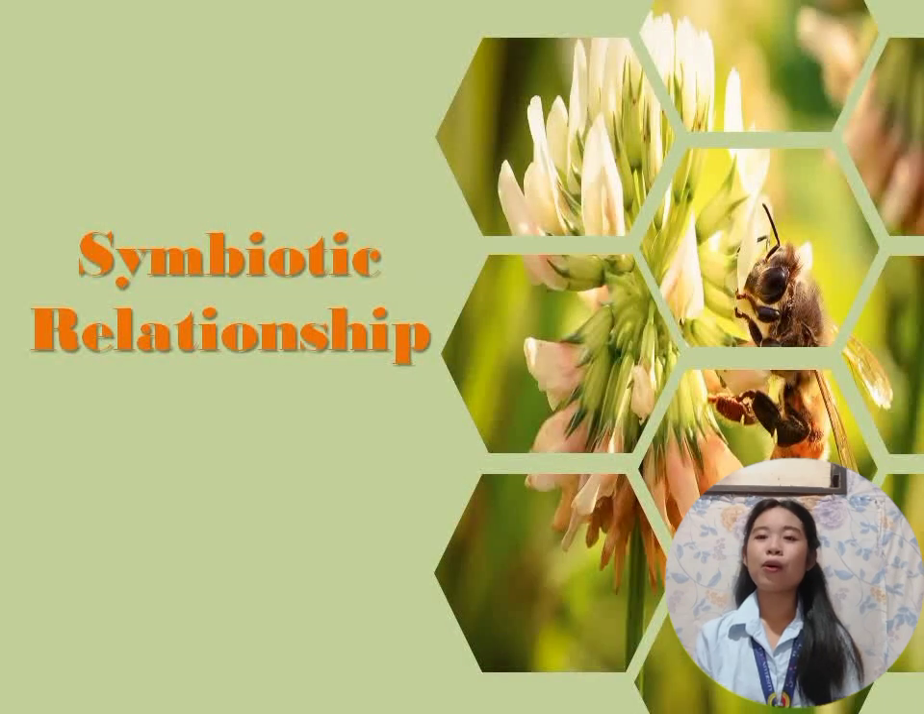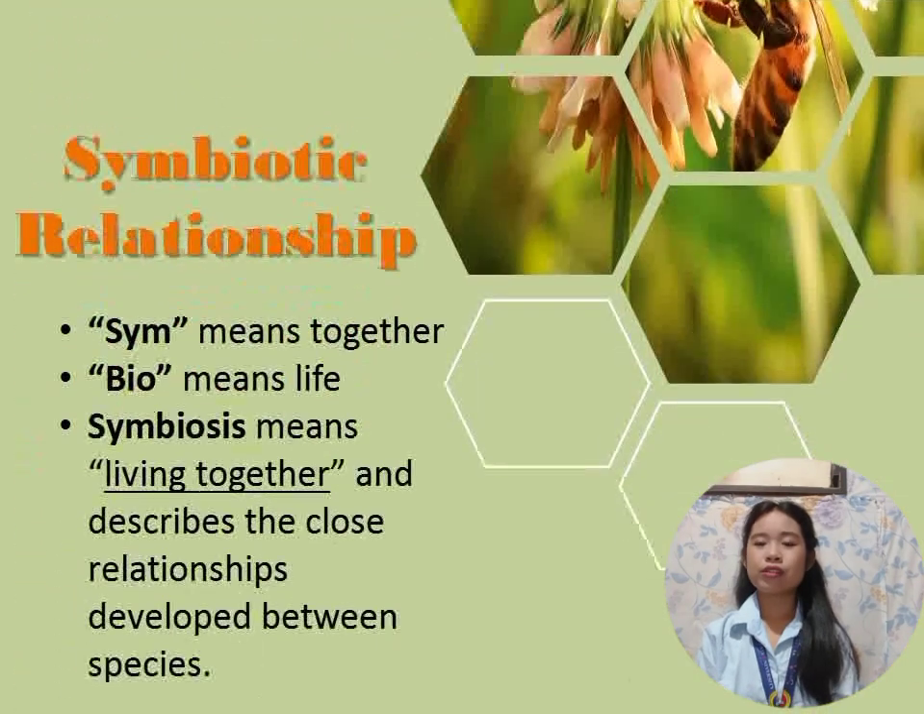So, what are symbiotic relationships? As I've said earlier, there are different kinds of relationships in the ecosystem. These are called symbiotic relationships. But first, what is symbiotic? Sym means together and bio means life. So, when we put it together, we form a word called symbiosis, which means living together. And it describes the close relationships that develop between species.